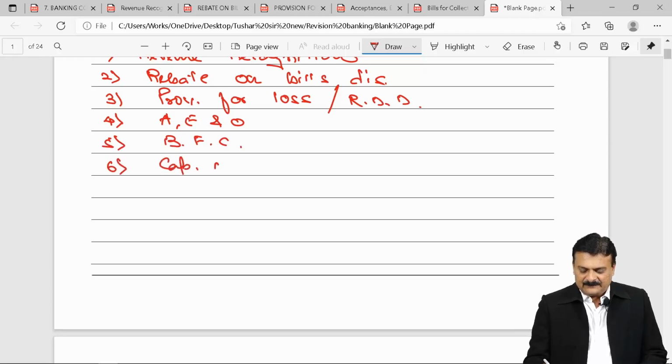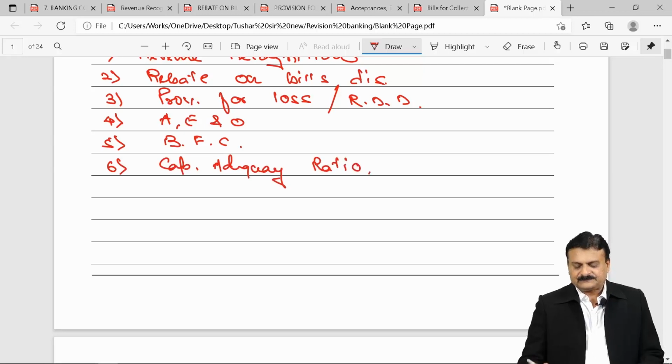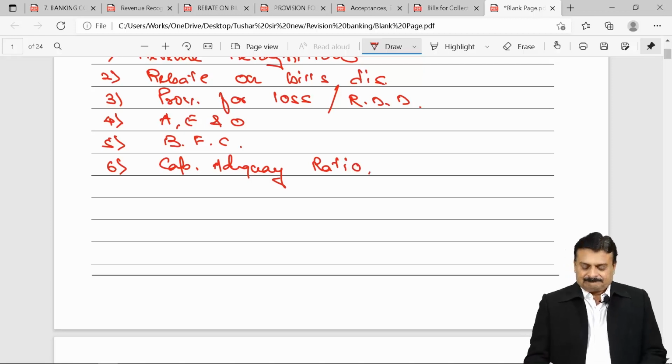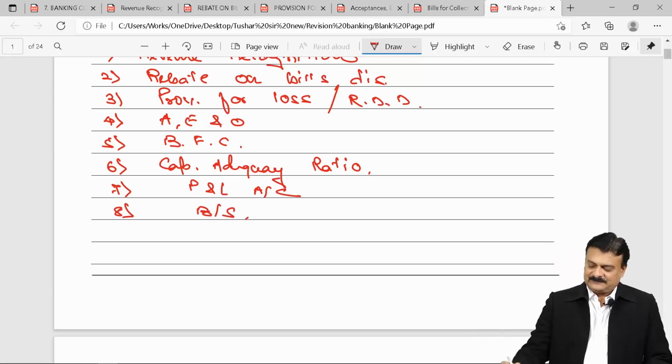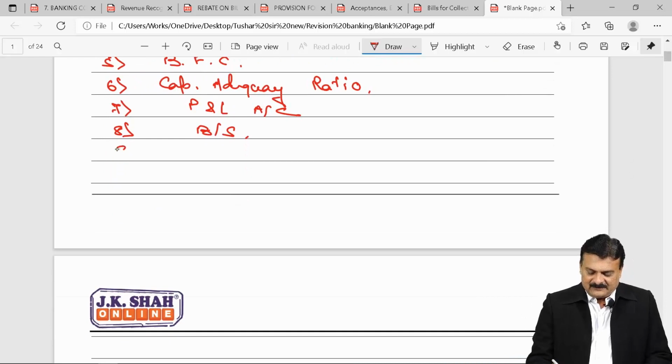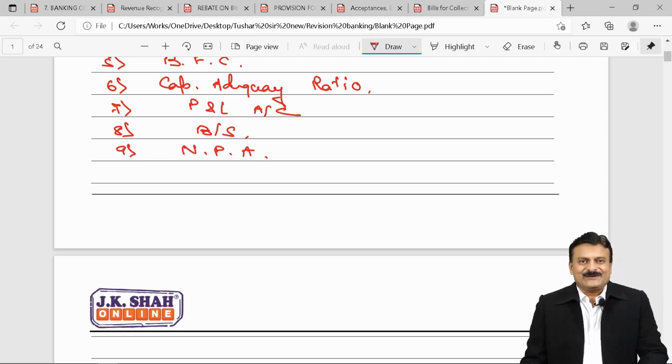accounting for capital adequacy ratio. Then you also have how do you prepare a P&L account, how do you prepare a balance sheet. A question was asked on classification of non-performing asset. That we'll see in glimpse.